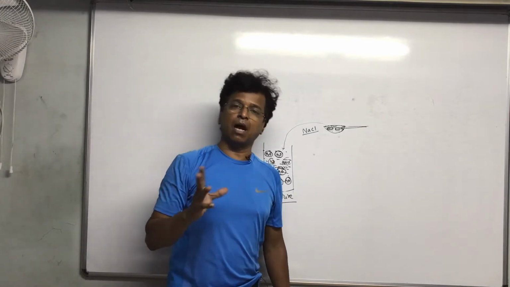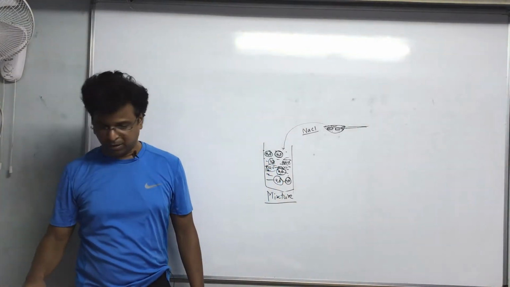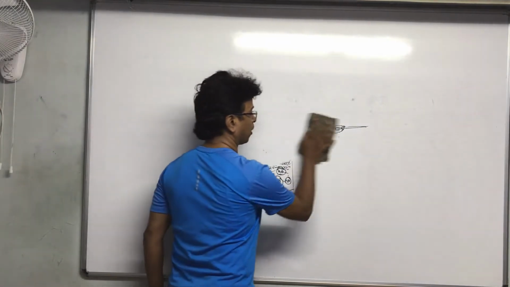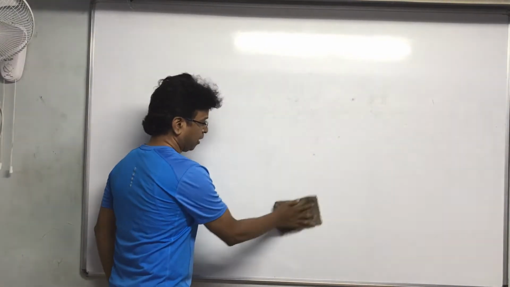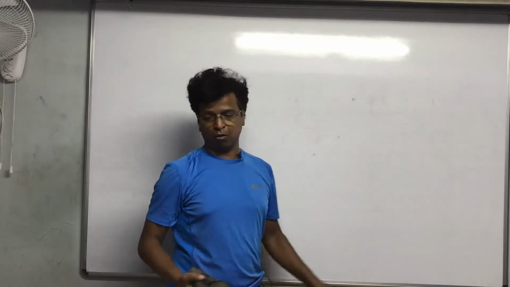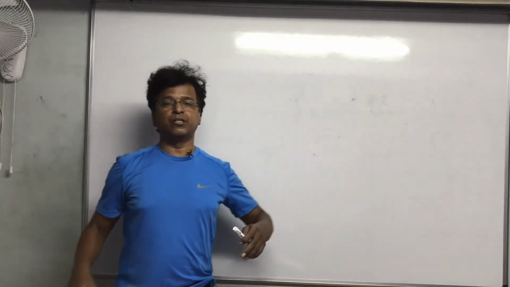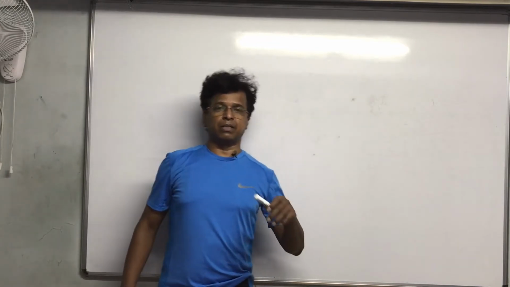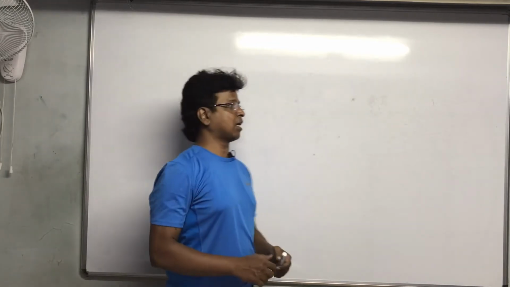Okay, so this is how we broadly divide matter around us into two things: one is pure and the other one is mixture. Pure substances also are further divided into two things, element and compound, which is basically at the end of the chapter. But first we will start with mixture.